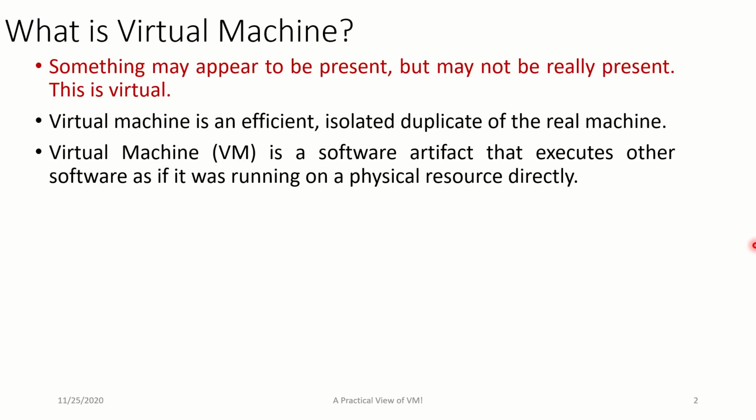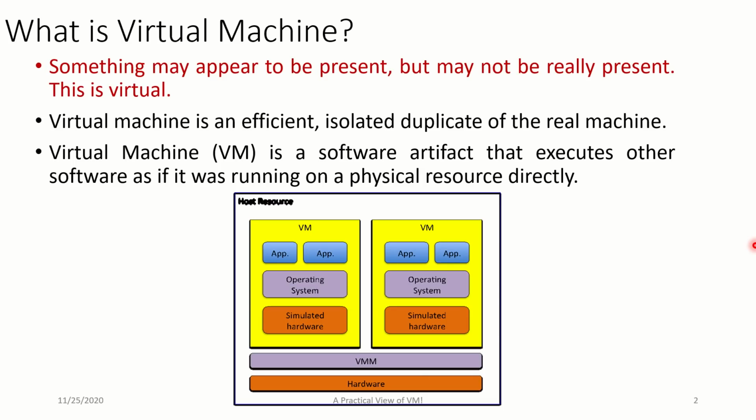You can get the virtual feeling as such. You have one Linux machine with you, one Ubuntu machine, one Unix machine, one Windows machine, all in one machine. We can get that feel. That feel of having many in one is given through the VM, and the VM is a software artifact.